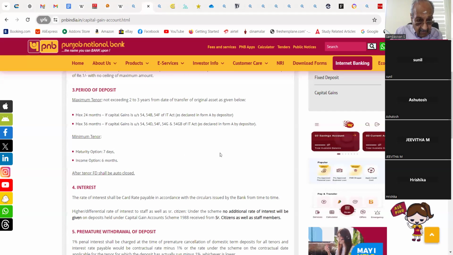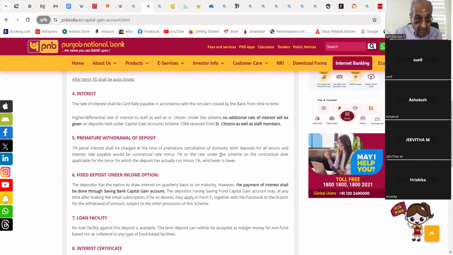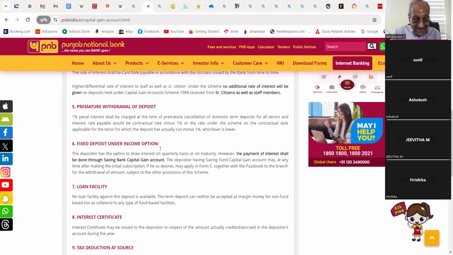Minimum tenure: maturity option 7 days, income option 6 months. After that, the FD shall be auto closed after tenure. Interest: the rate of interest shall be card rate payable in accordance with the circulars issued by the bank from time to time. Higher or differential rate of interest to staff as well as senior citizens: under this scheme, no additional rate of interest will be given on deposits held under the Capital Gains Account Scheme 1988 received from senior citizens as well as staff members. Okay, continue.